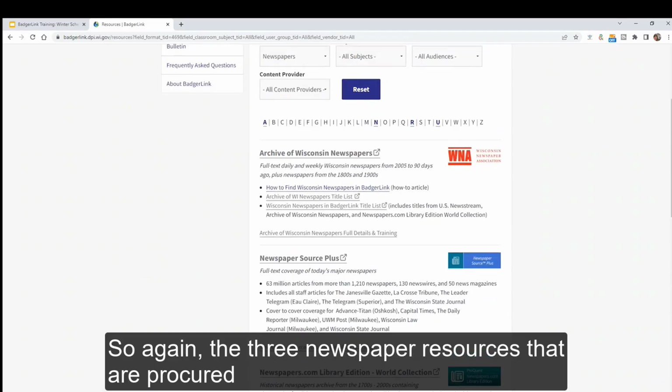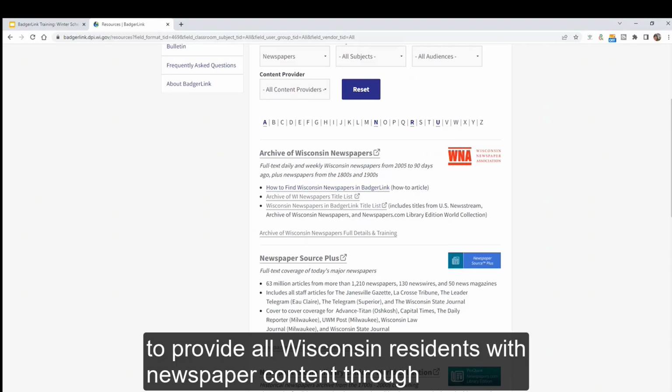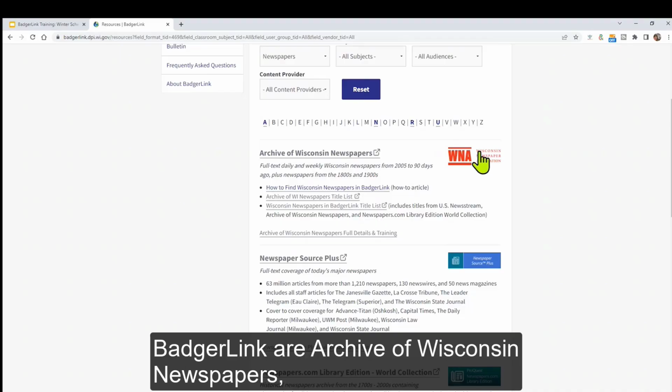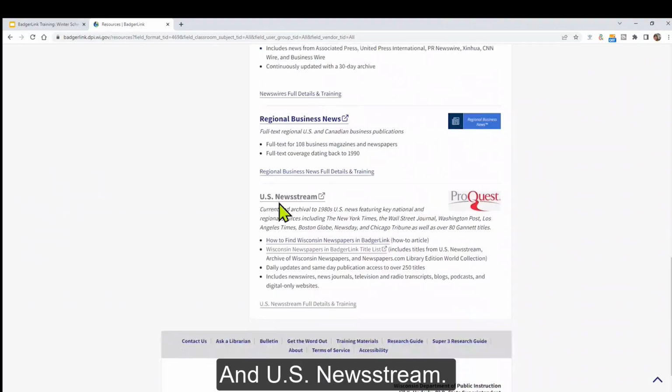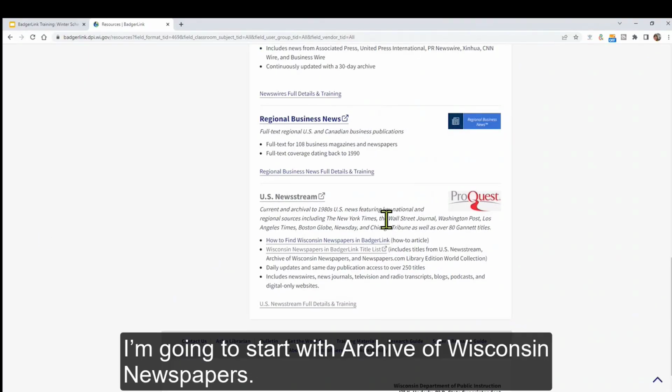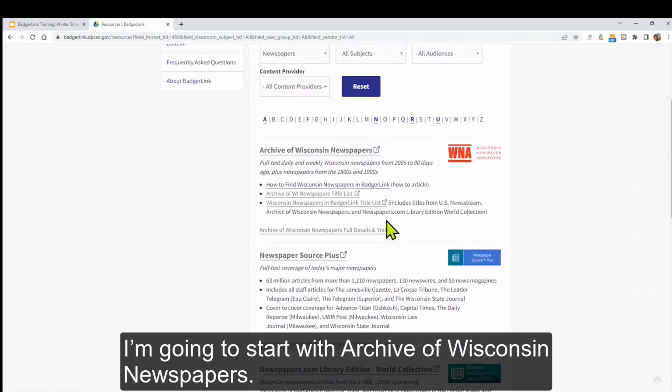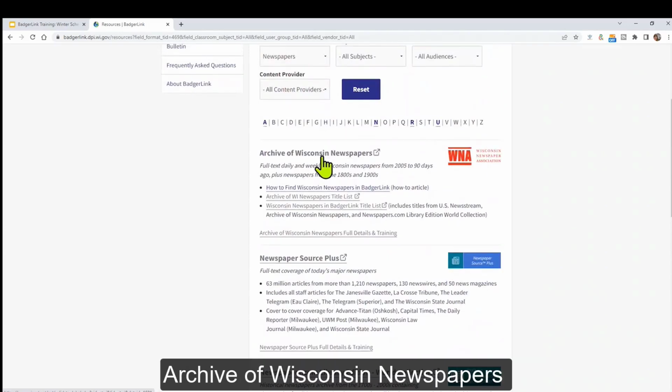So again, the 3 newspaper resources that are procured to provide all Wisconsin residents with newspaper content through BadgerLink are Archive of Wisconsin Newspapers, Newspapers.com Library Edition World Collection, and US Newsstream. I'm going to start with Archive of Wisconsin Newspapers.